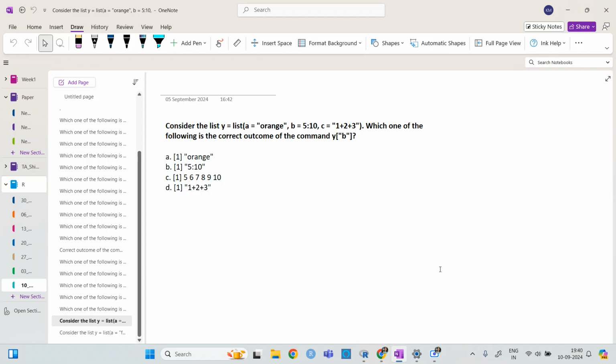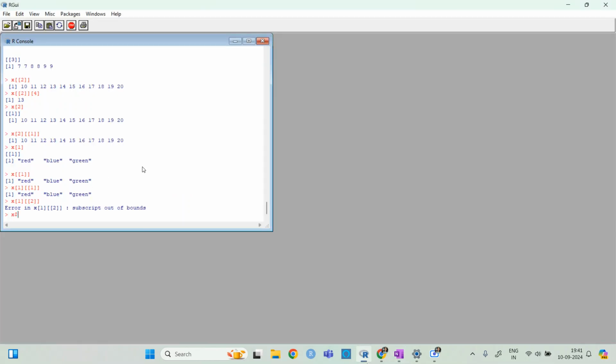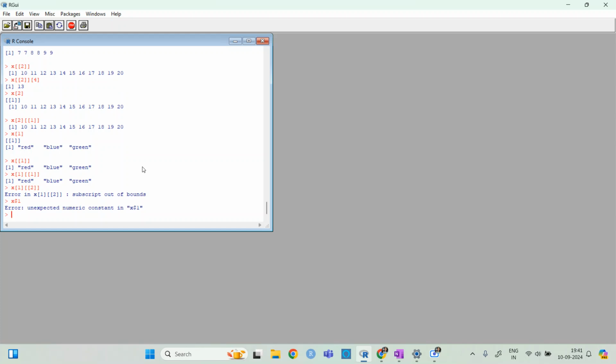I don't know. I mean, in the character, I think you can use it inside a character. I did not get exactly the point. Ma'am, suppose in the place of double square bracket, can we use the dollar symbol? Okay, dollar symbol, like X dollar this, right? I don't know. For data frame, I know you can access the rows and so on, but for this list, I don't know.